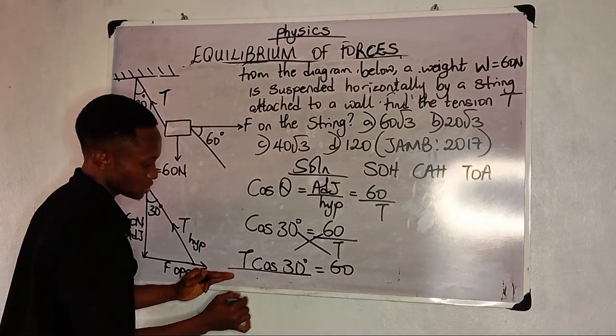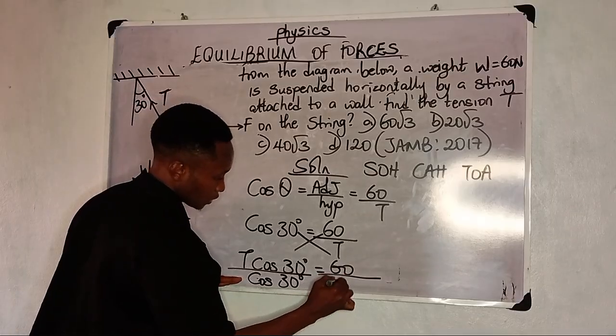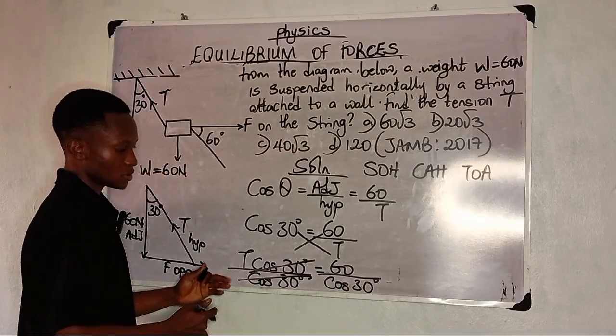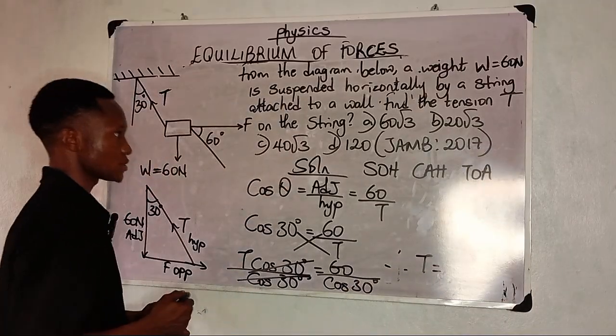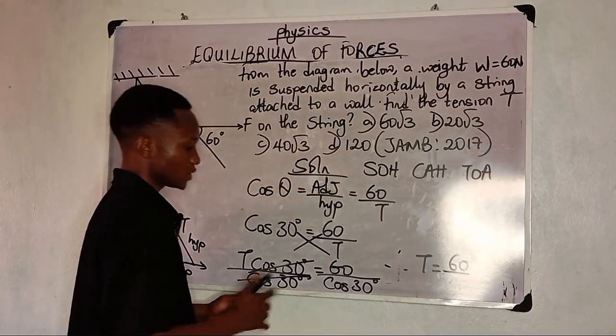To get your T, you need to divide both sides by cos 30 degrees. So this cancels this. Therefore, T is equal to 60 over cos 30.